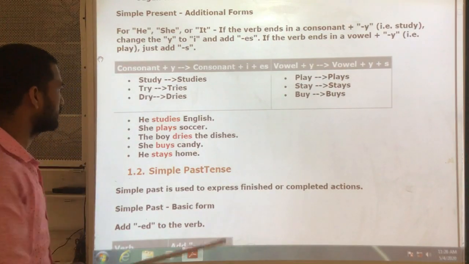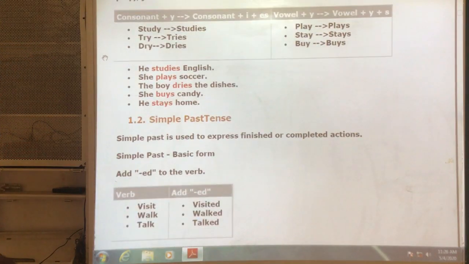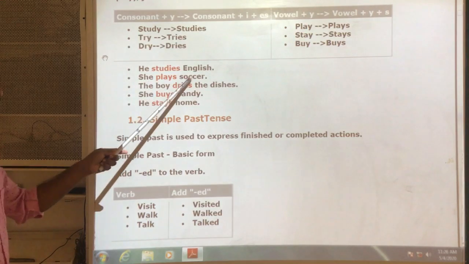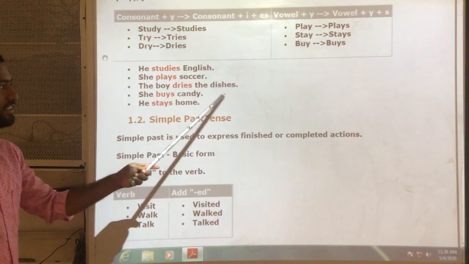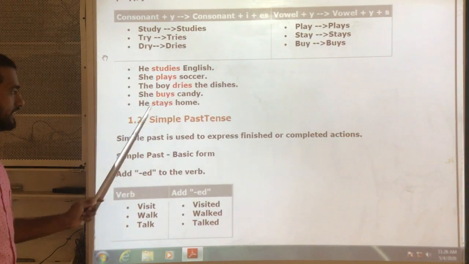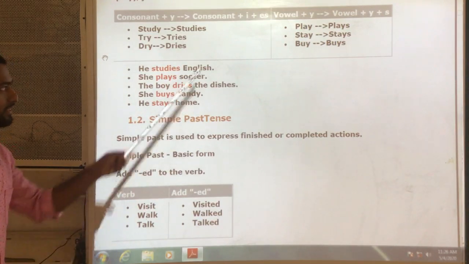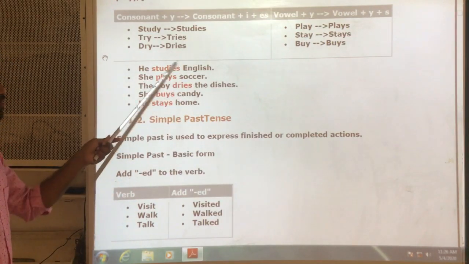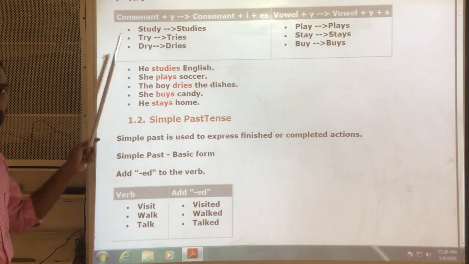Understand? Next, look at these examples now. He studies English. She plays soccer. The boy dries the dishes. She buys candy, and he stays home. Okay? These are the examples, and the verb varies according to the subject in simple present.